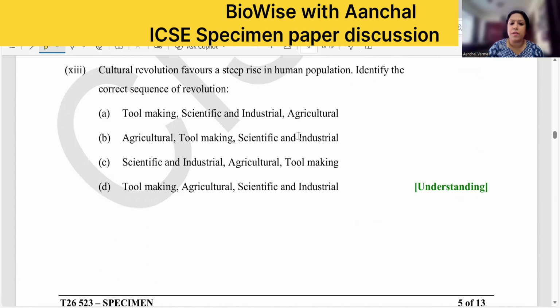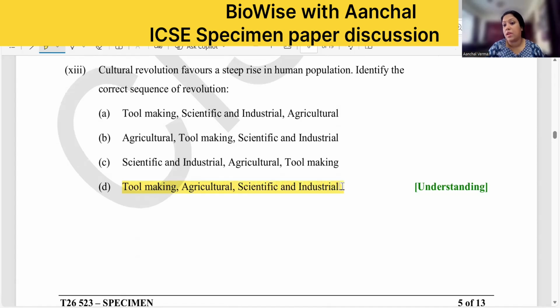Cultural revolution favors a steep rise in human population. Identify the correct sequence. So, what has happened first? First was tool making, and then agriculture, and then scientific and industrial. Right? So where does it match? Tool making should be first. Tool making is here. Then agriculture, and then scientific and industrial.